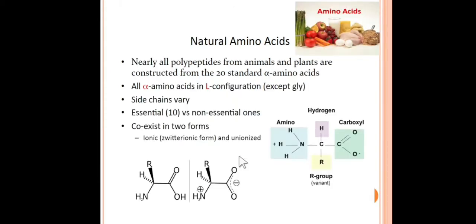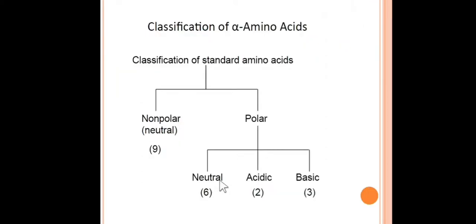Okay, as we proceed we look at the natural amino acids and we found that there are 20 amino acids. Among them 10 are essential and the others are non-essential. The amino acids are present in zwitterion form, so we can write the amino acid in two forms, the ionic form as well as the unionized form. The ionic form is called a zwitterion. So friends, we learned about the classification of alpha amino acids, that is non-polar and polar amino acids.